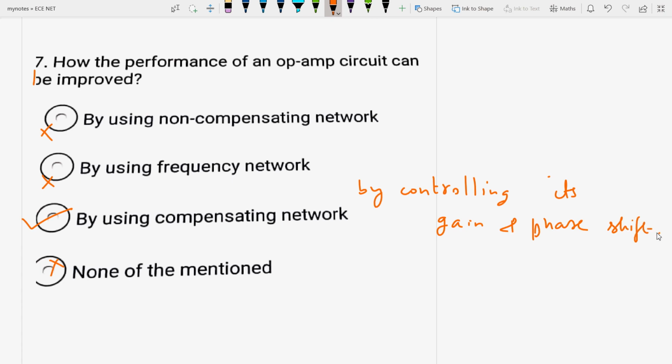Okay, what it is saying is how the performance of an op-amp circuit can be improved. By using non-compensating network? No. By using frequency network? No. By using compensating network, which is able to improve or modify the op-amp performance over the desired frequency range by controlling its gain and phase shift to some optimum value. So the answer will be C option.